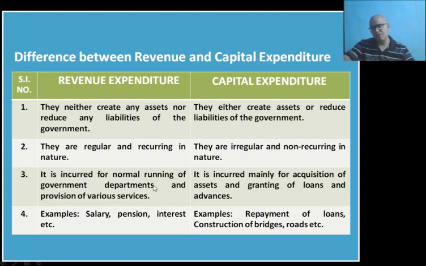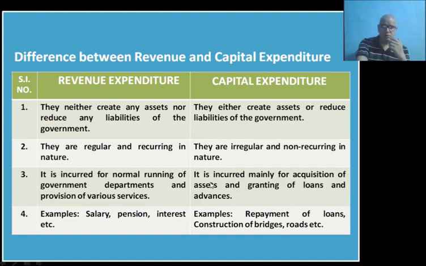It is for the normal day-to-day functioning of the government, making payments to the different departments, giving salaries, etc. On the other hand, capital expenditure is incurred mainly for increasing the assets of the government, or reducing the liabilities of the government, or granting loans to the state governments, union territories, etc.